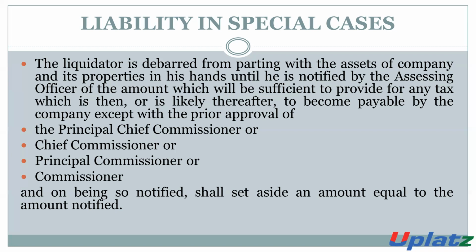Means the amount notified by the AO in respect of such discontinuation or liquidation is required to be paid by the company, and till the date of notification, the liquidator is debarred from parting with the assets and property of the company.